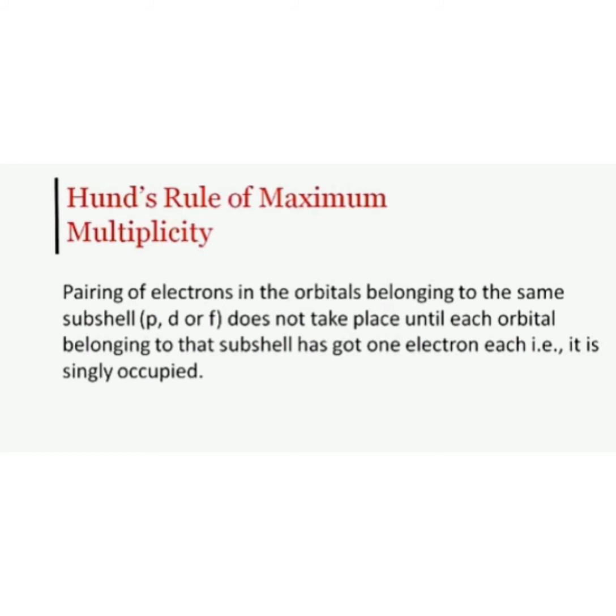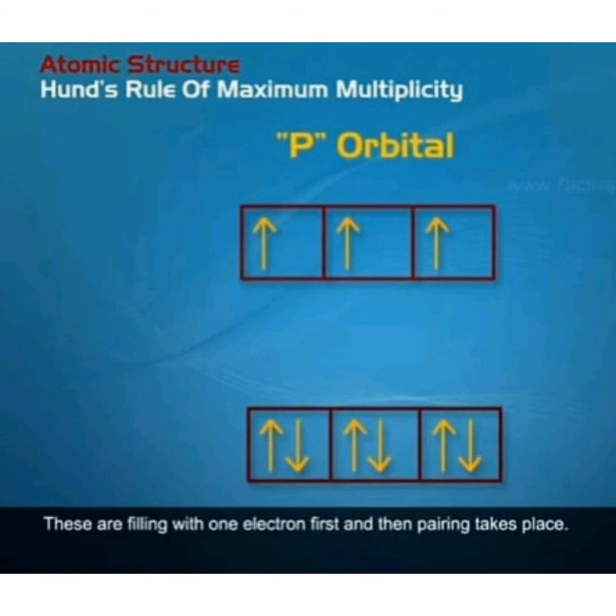According to this rule, the pairing of electrons in degenerate orbitals takes place in such a way that first of all the orbitals are singly occupied before pairing takes place. Hence, in the case of p, d and f orbitals, first of all the orbitals are half filled and only then does pairing take place in these orbitals.